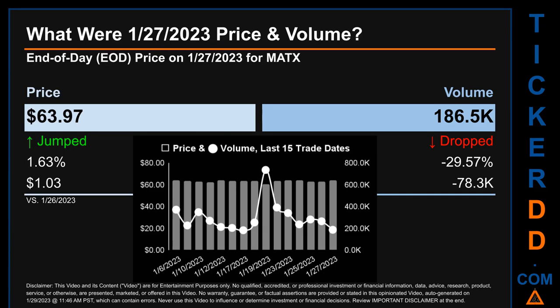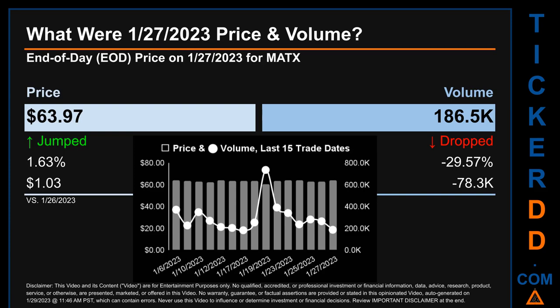What was end-of-day price and volume for MATX? On Friday, January 27, 2023, MATX had an end-of-day price of $63.97 and volume of about 186.5 thousand. Compared to the previous trading day, the price jumped 1.63%, gaining $1.03, while volume dropped 29.57%, decreasing about 78.3 thousand.